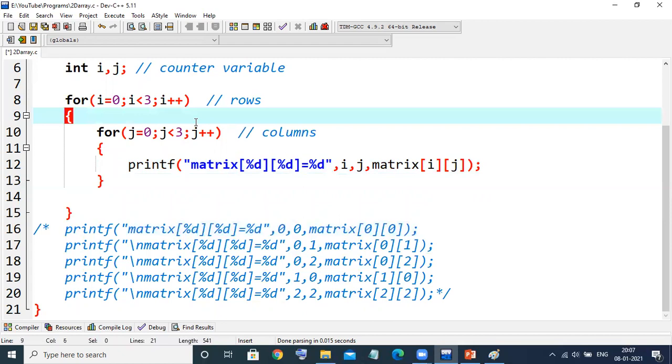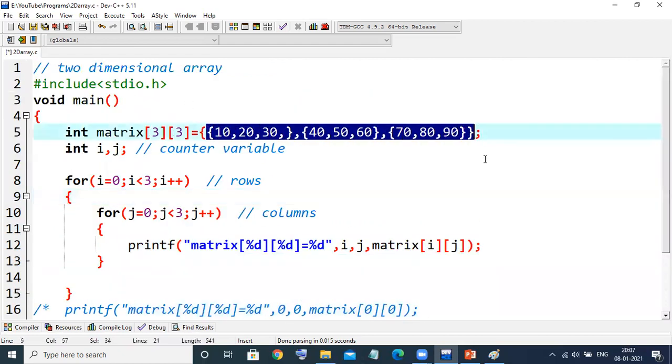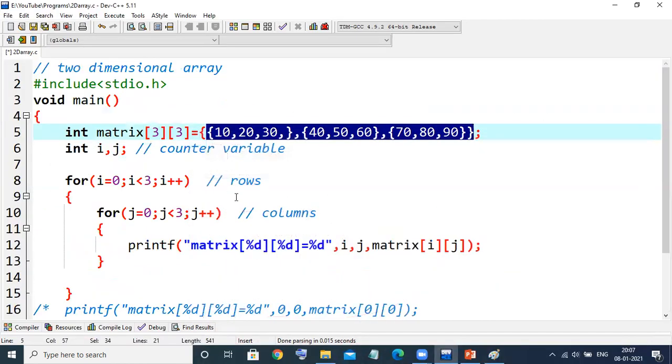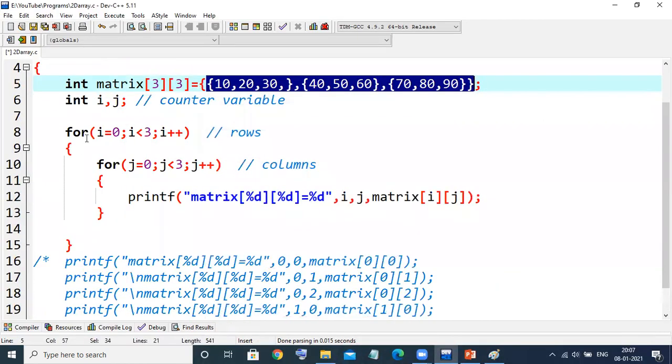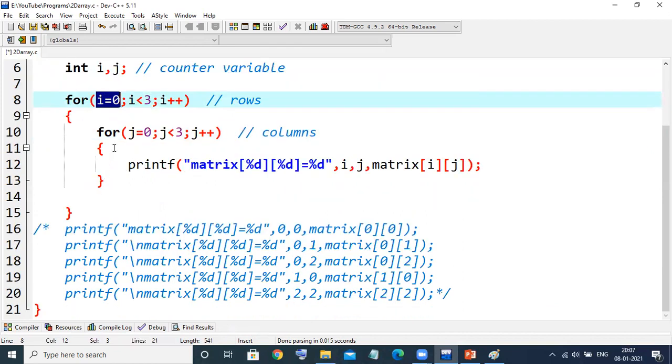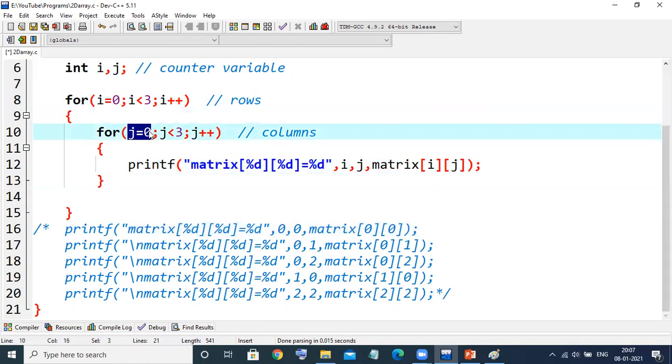Now, how are the loops going to be executed? All these values will be initialized, meaning all values are going to be stored in this kind of table structure. Now, I want to print this. So, what is the value of i here? 0. 0 is less than 3. Condition is true, it comes inside. Then it will see j equal to 0. That means here i equals 0 and j equals 0, and 0 is less than 3. So we take i equal to 0 and j equal to 0 and come down here.